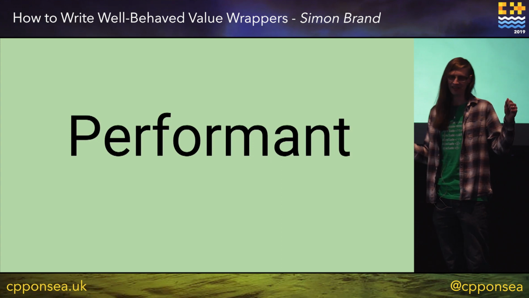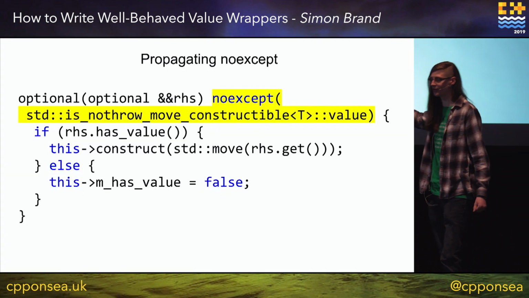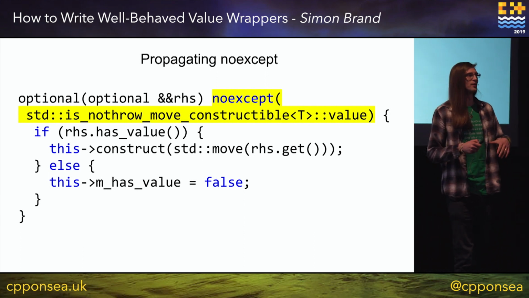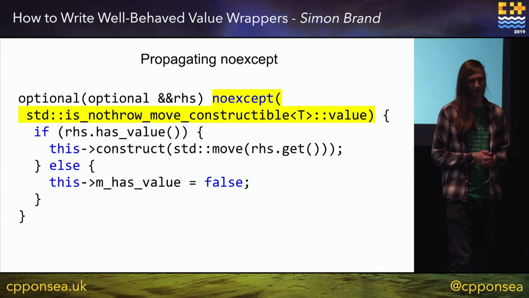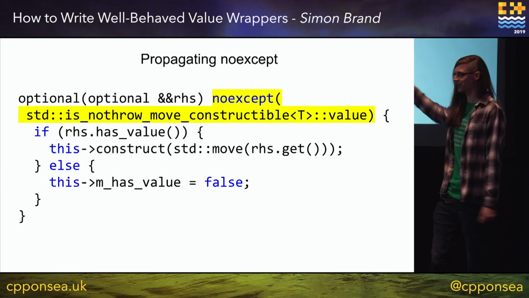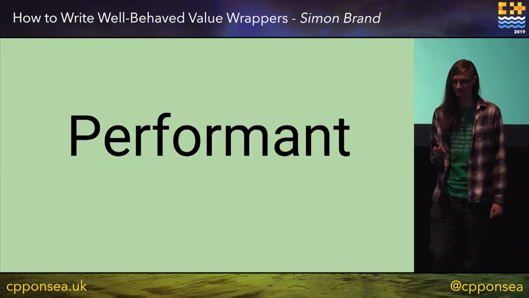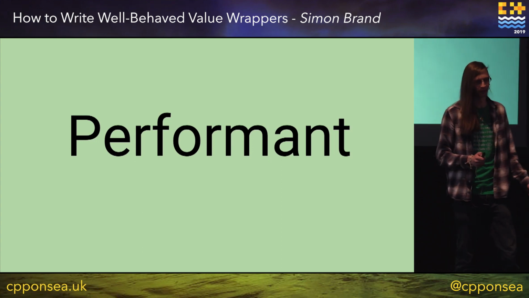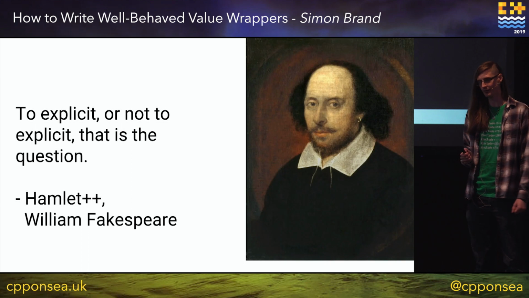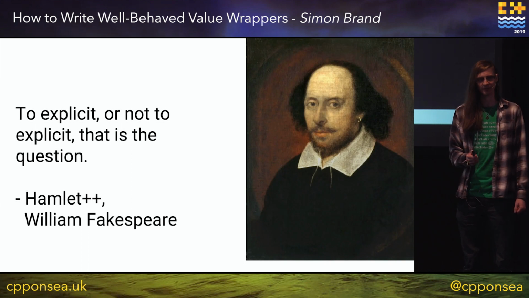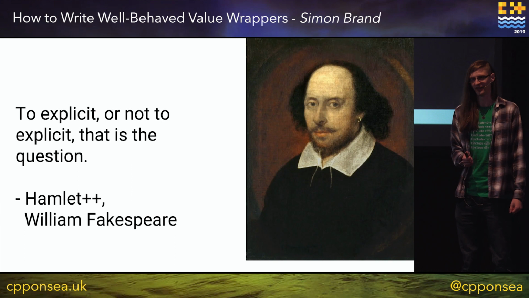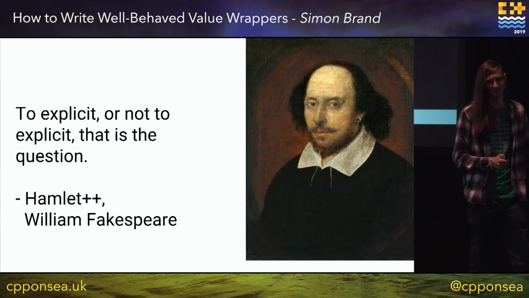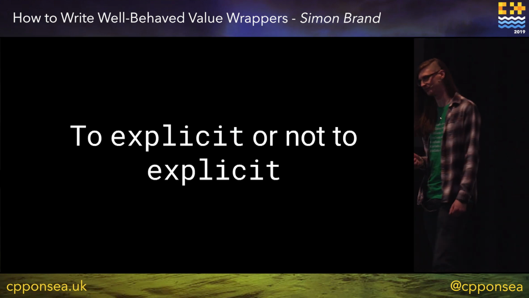So now we're performant, and there's not a whole lot better we can get than this. I don't really want to get into noexcept auto, which has been proposed and shot down a number of times. But this is not so bad, so I'm quite happy with this as it is. We don't need to go and look for more improvements there. This is a quote you may be familiar with: too explicit or not too explicit? That is the question, and that's what I'll be answering next.